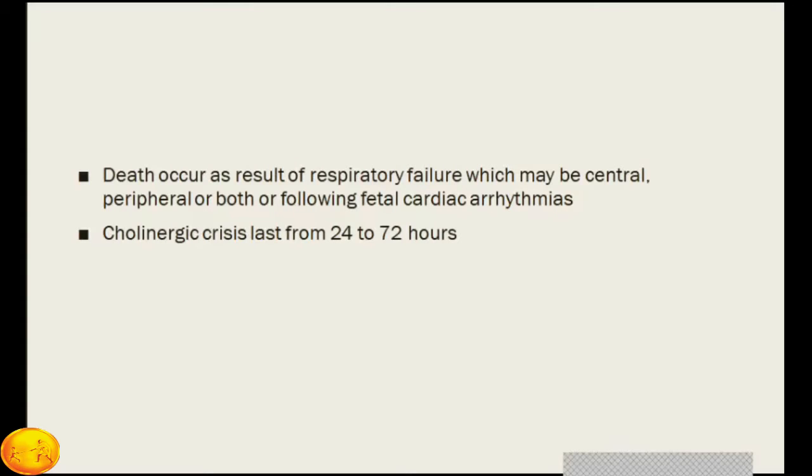So another important cause of death is fatal cardiac arrhythmias. If the patient gets cardiac arrhythmias, pulmonary edema, the patient may die. So respiratory failure and cardiac arrhythmias are the two common causes by which a patient may succumb to this poison. And remember, sometimes cholinergic crisis may last for 24 to 72 hours.